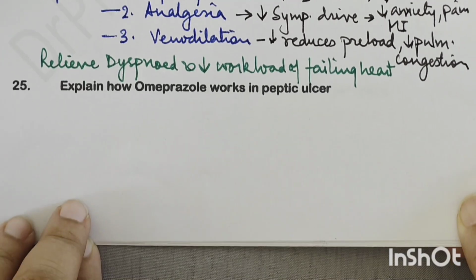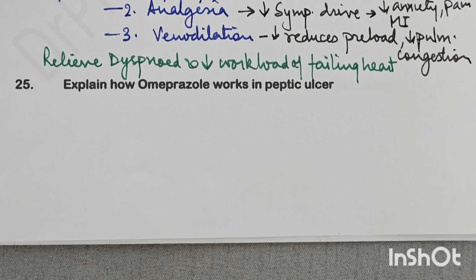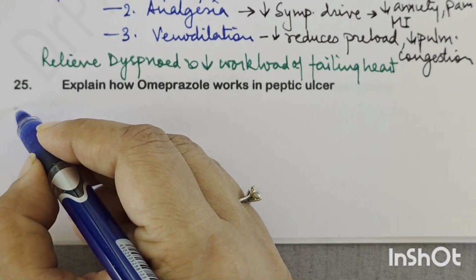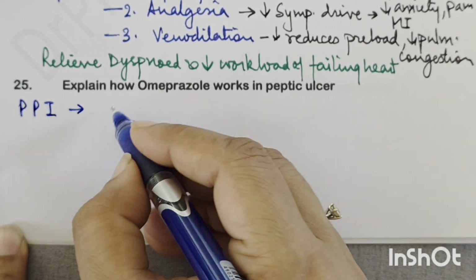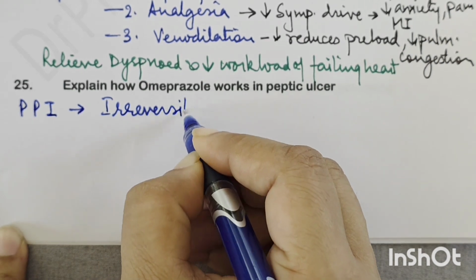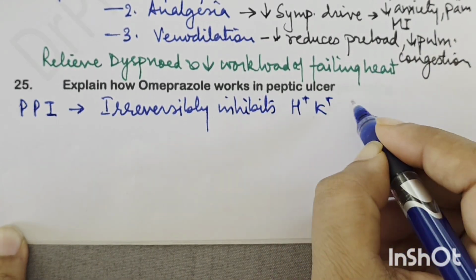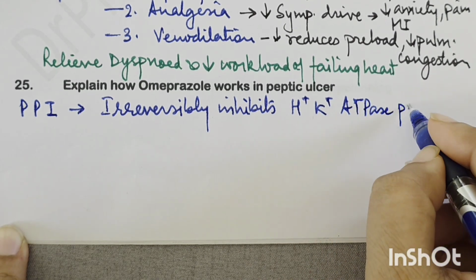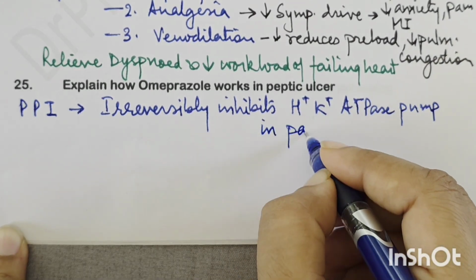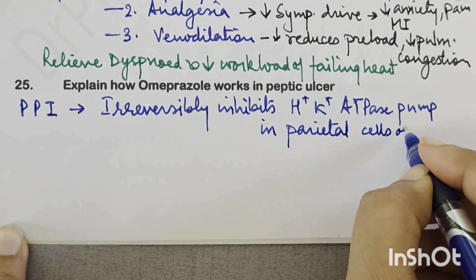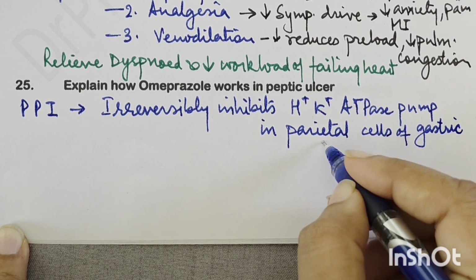Okay. Explain how omeprazole works in peptic ulcer. So omeprazole is a proton pump inhibitor, and it irreversibly inhibits the hydrogen-potassium ATPase pump in the parietal cells of the gastric mucosa.